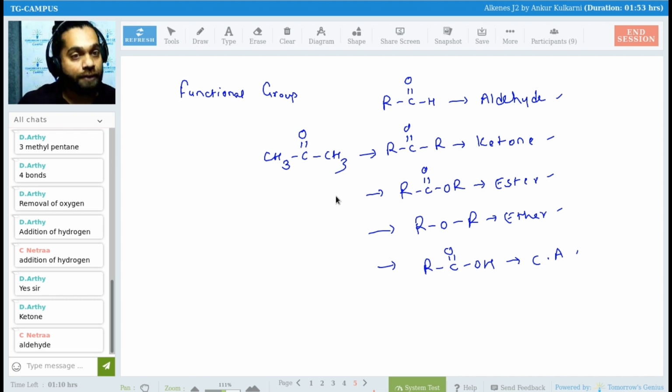Yes, correct, Anil Dev. The acid is the first, but that is not the only thing we have to remember. We have to remember the whole order.